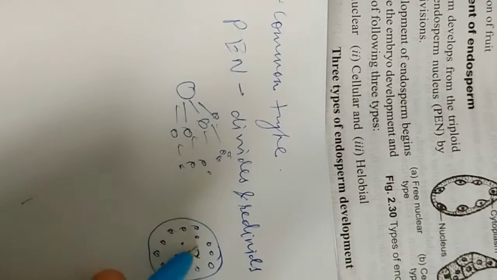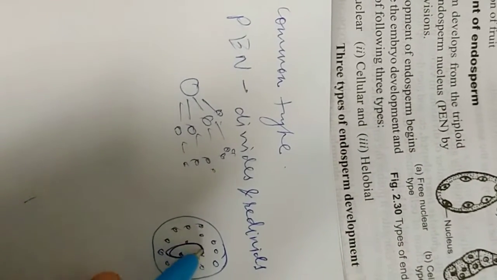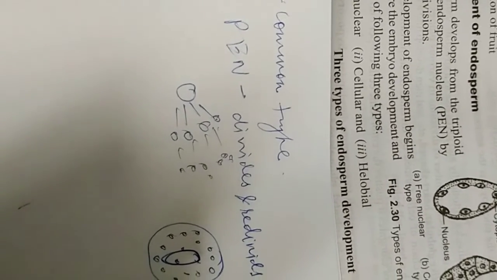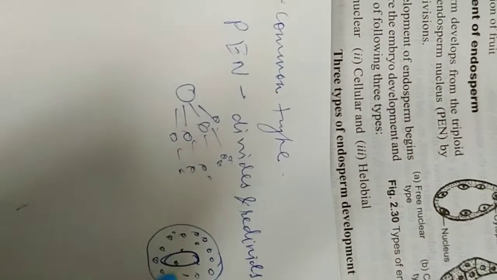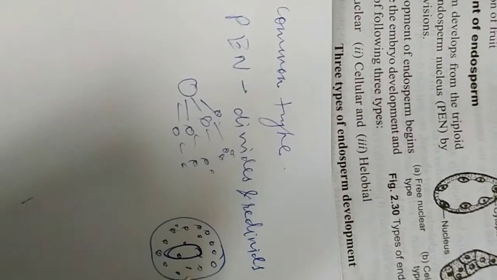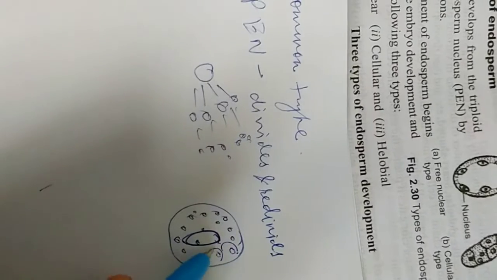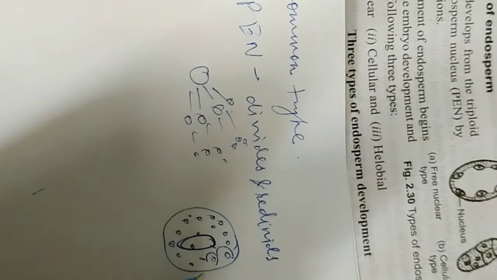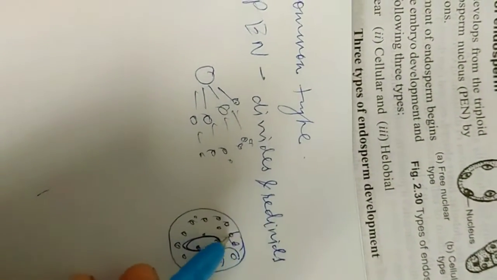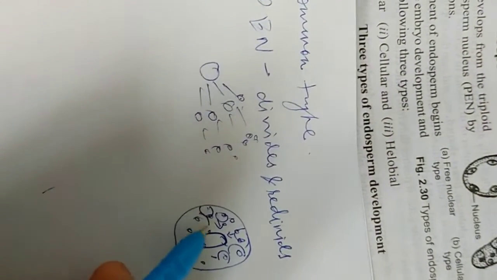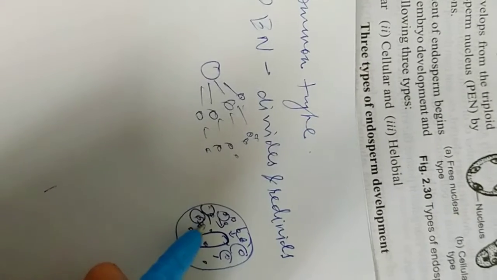A central vacuole develops temporarily for quickening the growth of the endosperm. Wall formation or cytokinesis begins from the periphery, from the outer part, and it proceeds towards the center.